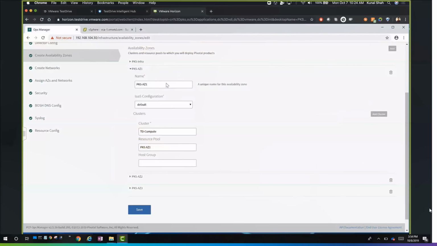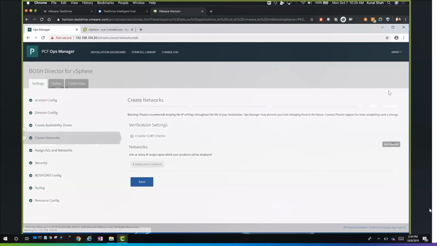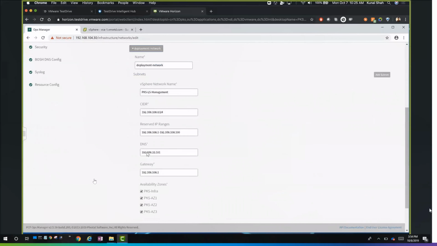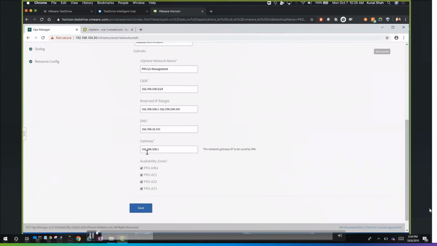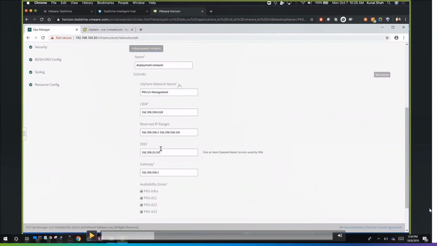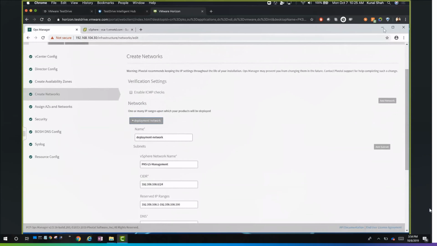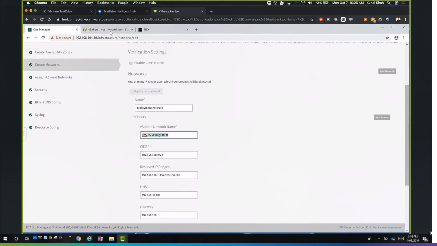Now let's move on to the network part. The networking for BOSH director should be coming from NSX-T. So the logical switch we have, which is here, is actually created on NSX-T, and it is realized on vCenter Server. PKS heavily uses NSX-T, whereas BOSH director can have NSX-V also as part of vCenter config.